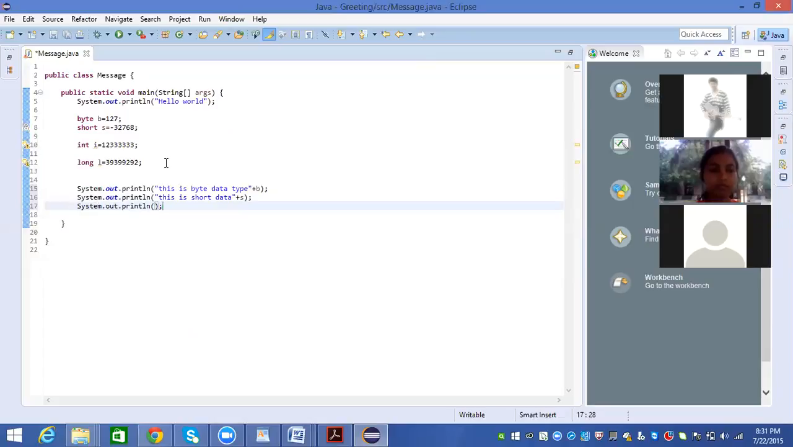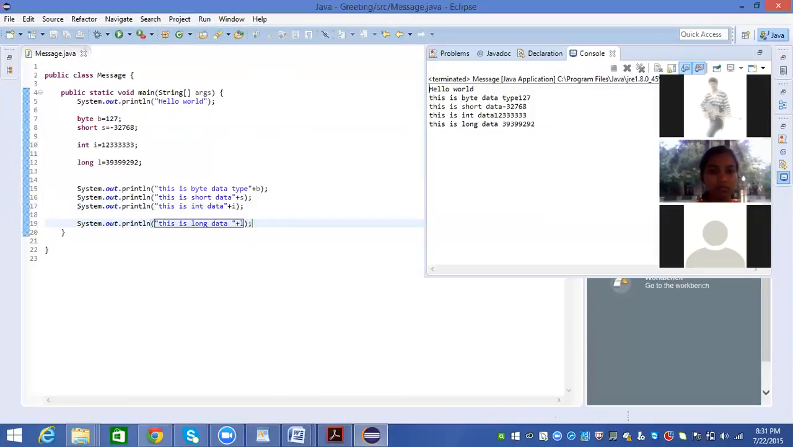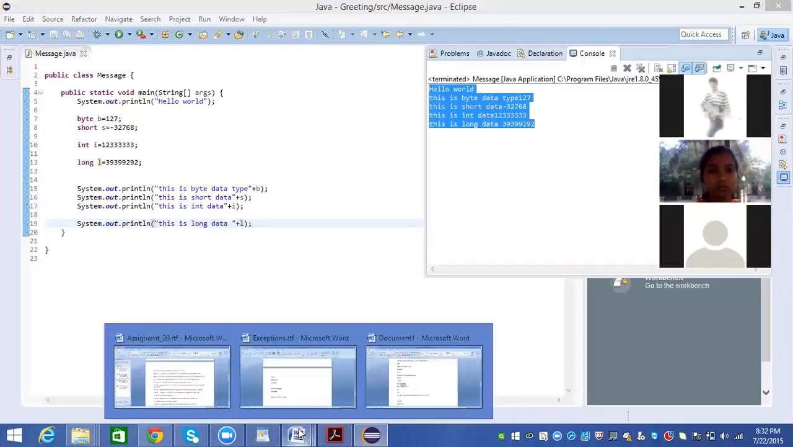Sysout. This is int data, integer data. Plus i. Sysout, this is long data, plus l. Save the program, run the program. See, hello world is the first message. This is what I have written in the first line. This is byte data. You can see the data that is printed. Similarly, other data are printed. These are the integer data types that are available.